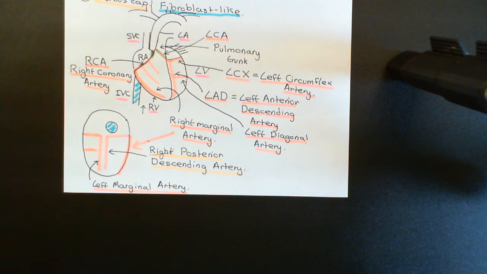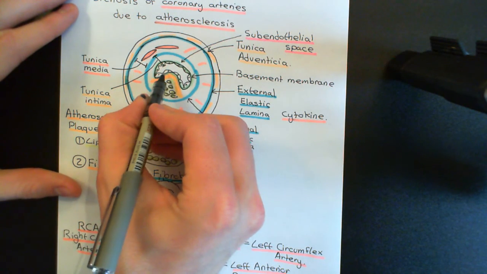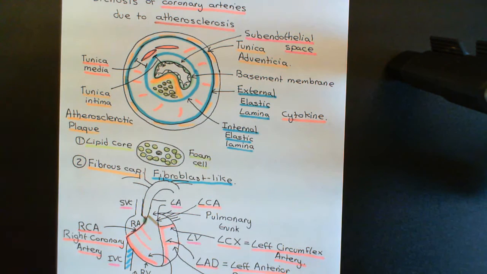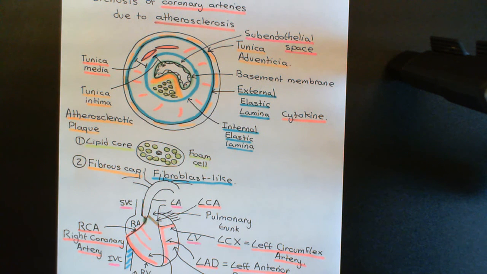Okay, then what can happen is you can get acute exacerbations. So there is something known as an acute coronary syndrome, and in acute coronary syndrome what happens is the atherosclerotic plaque ruptures, which means that the top of the atherosclerotic plaque gets torn off. Now, why is that such a bad thing? Well, this tends to activate the coagulation pathways within the blood. So coagulation, remember, is the process where the blood turns from being a liquid to being a solid. So coagulation is supposed to be activated when you've got a great big hole in the side of your blood vessel. It's supposed to be activated as part of the hemostatic response, the response to stop hemorrhage.